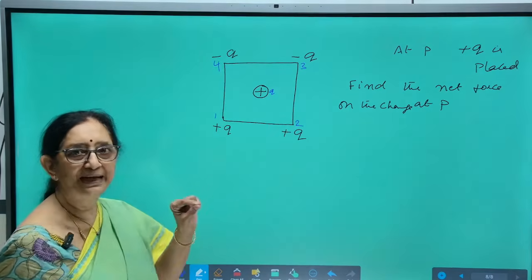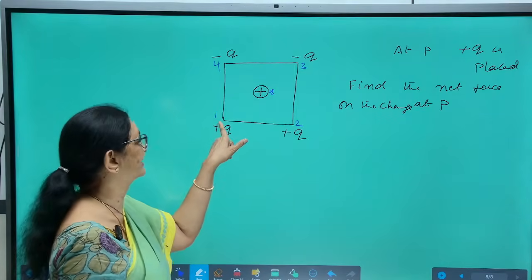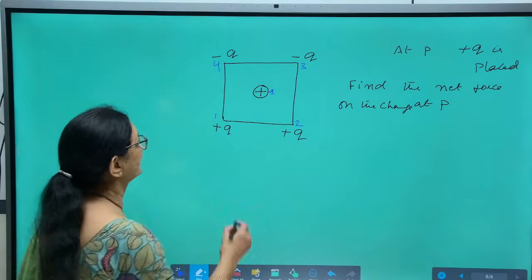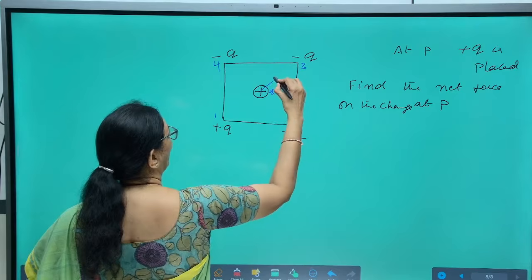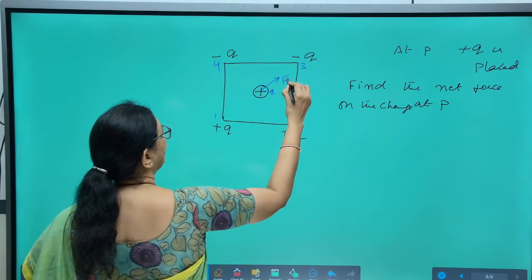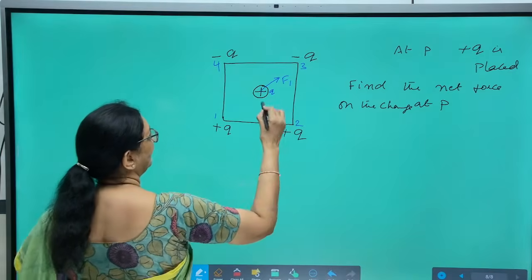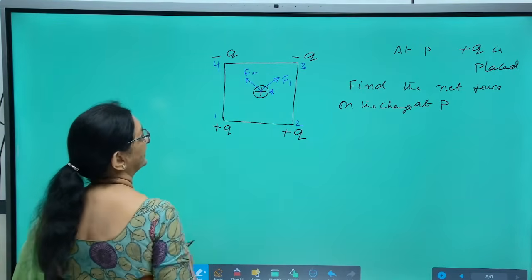Now, let us find the force on this charge due to the charge placed at corner 1. These two charges are similar, so this exerts a repulsion on this charge. So, F1 will be in this direction. Exactly in the same way, this also acts as a repulsion, and it will be in this direction.